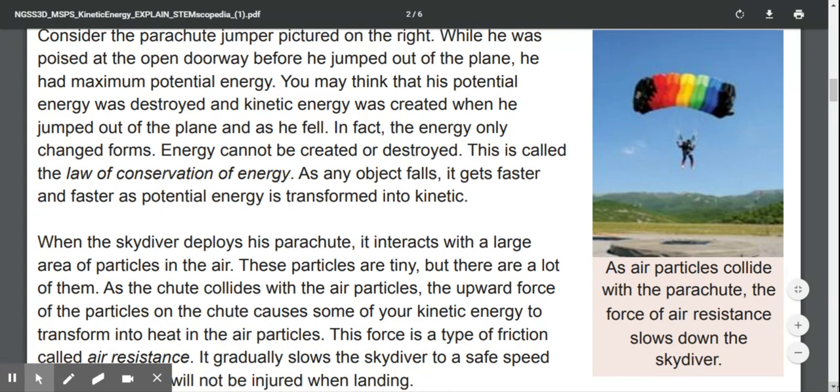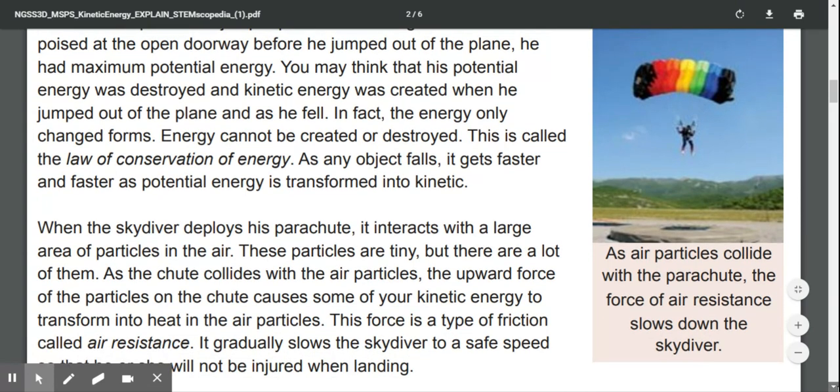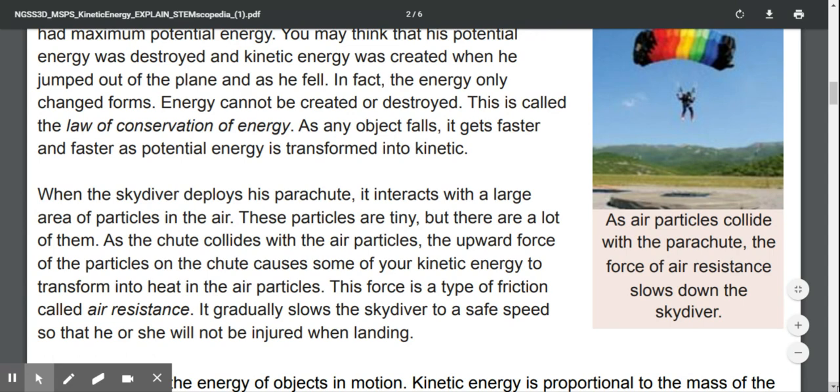Energy cannot be created or destroyed. This is called the law of conservation of energy. As an object falls, it gets faster and faster as potential energy is transferred into kinetic.